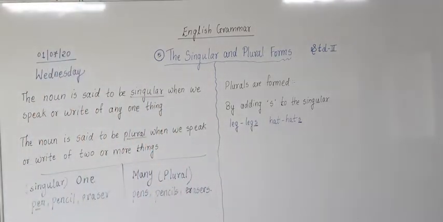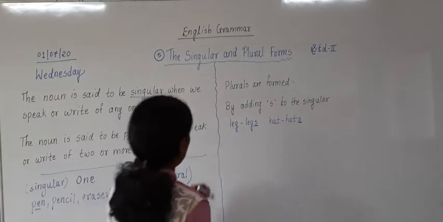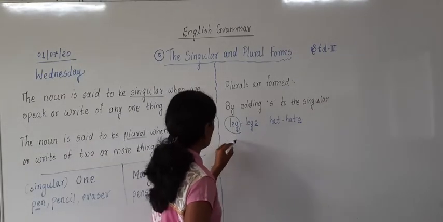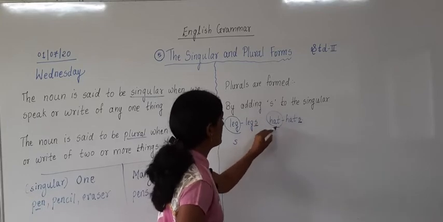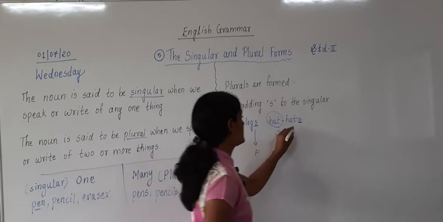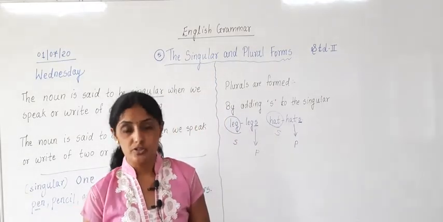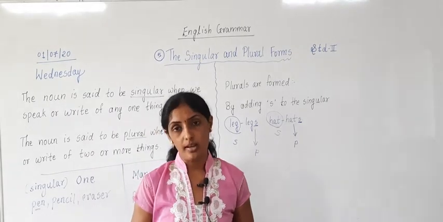Leg is singular, and hat is singular. Legs is plural. Hats is plural. Understood? In this way we have studied what is singular and what is plural.